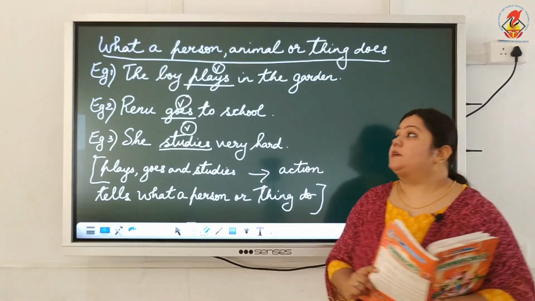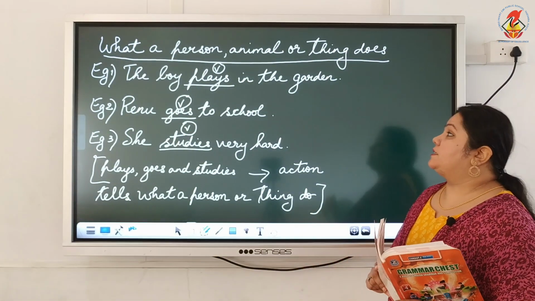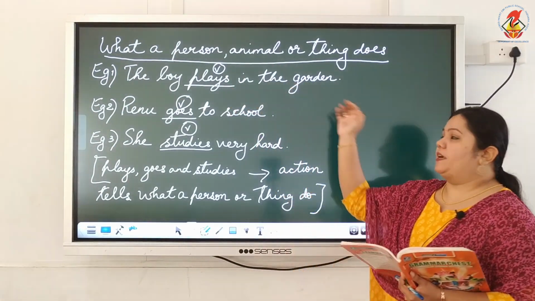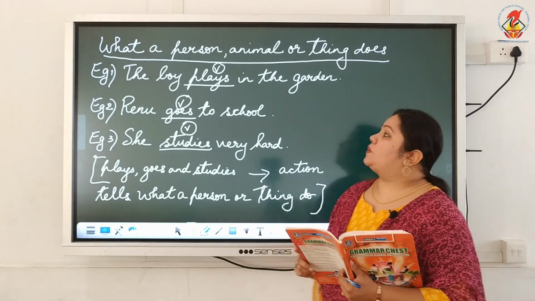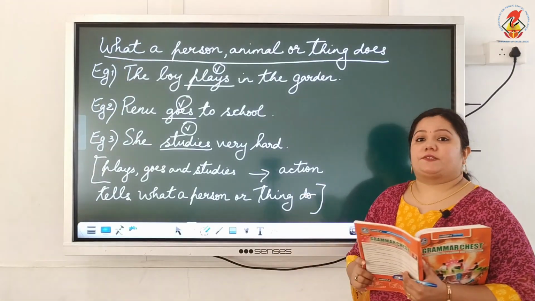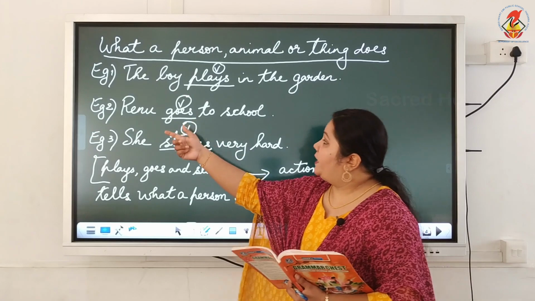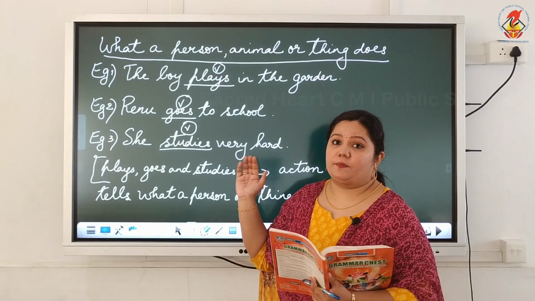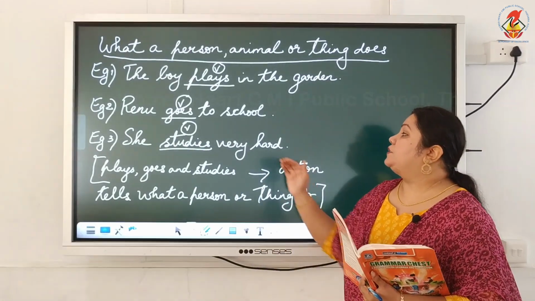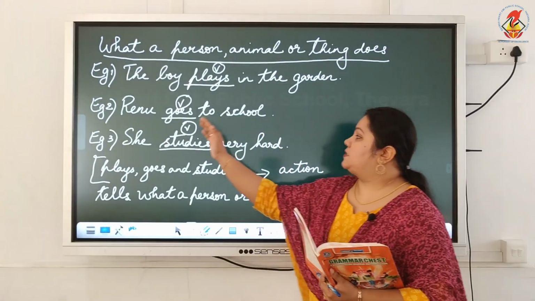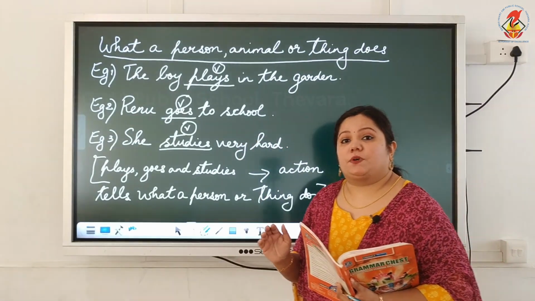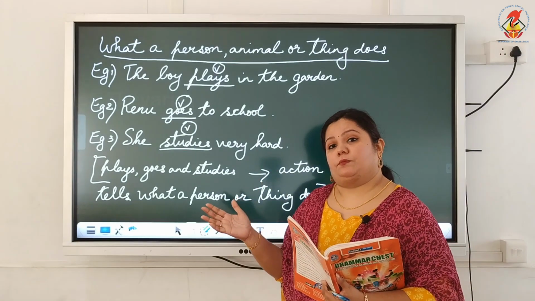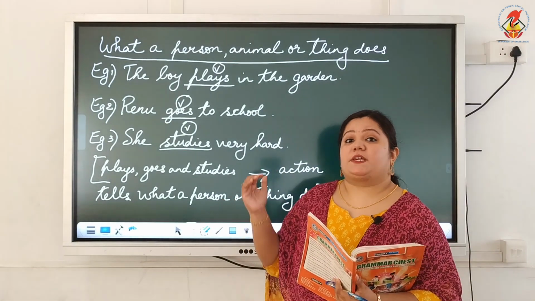In detail, what a person, animal or thing does. See over here, the boy plays in the garden is mentioned as your sentence. So here the action plays is taken as the verb. Then Renu goes to school. The action goes is taken as our verb in the second sentence. Similarly, she studies very hard. The word studies is taken as the action word. So these are what a person, animal or thing does. Right? The verbs express those.